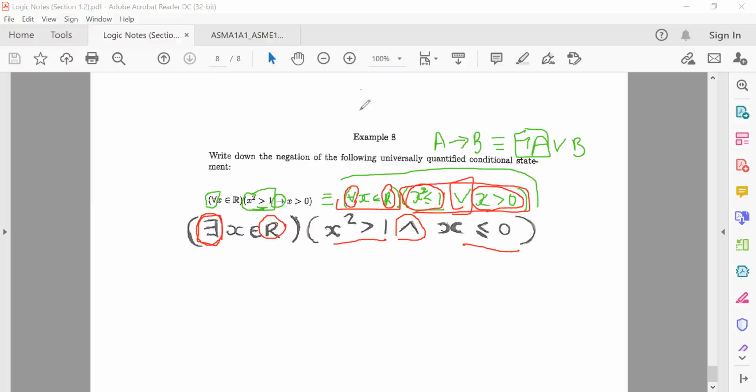Guys, this example, I'm just going to close that. This one is so important, all right? Because I've seen it many times in the past, not exactly the same question. I've asked a question that looks like that in the past. And people tend to give me this without actually adding this equality there. So the negation of x is greater than 0 is x is less than or equal to 0.